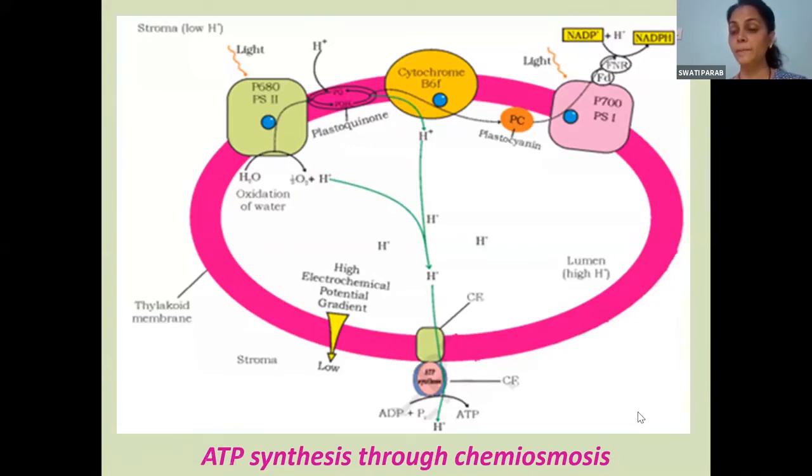Muskan, will you try? What is chemiosmosis? Ma'am, it was the movement of ions across that thylakoid membrane during electrochemical reactions. No. Here we have come across a term called electrochemical gradient. And I have also told you what you mean by that. Okay, your start was good. Who else will explain the further part?